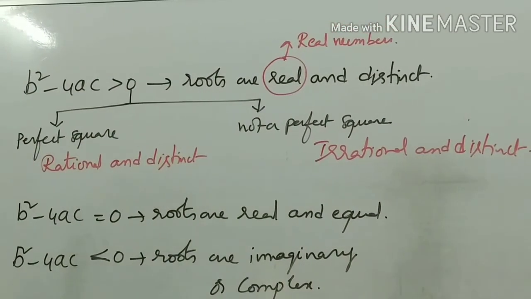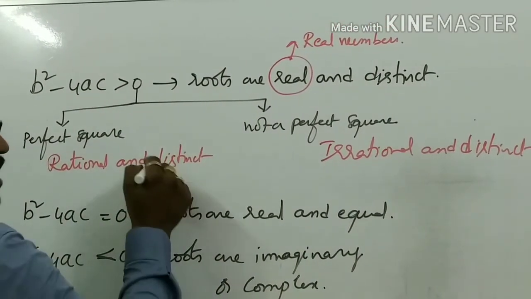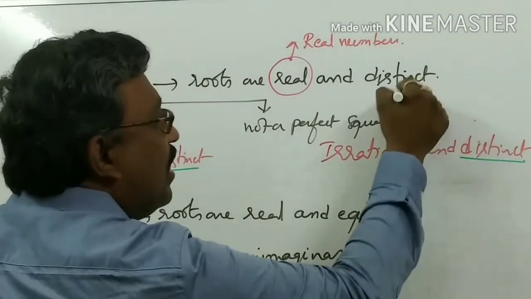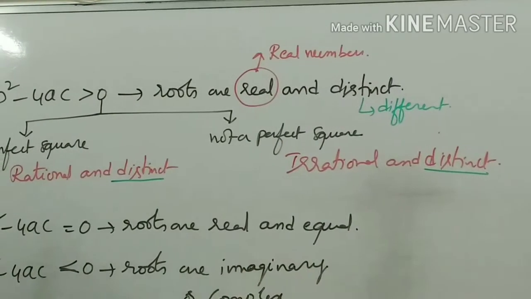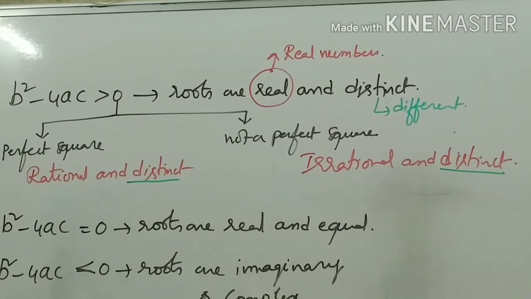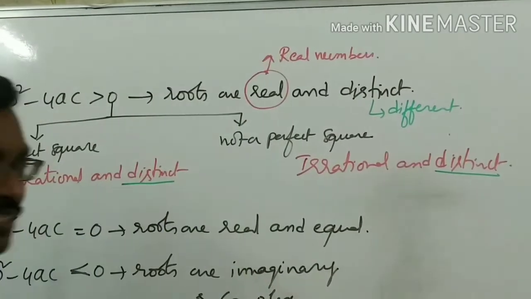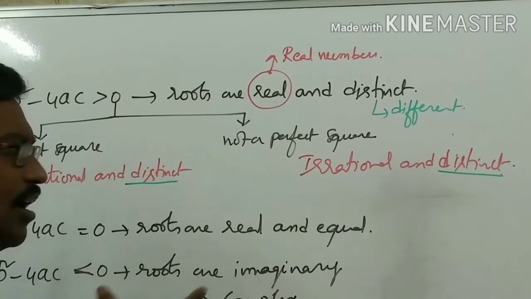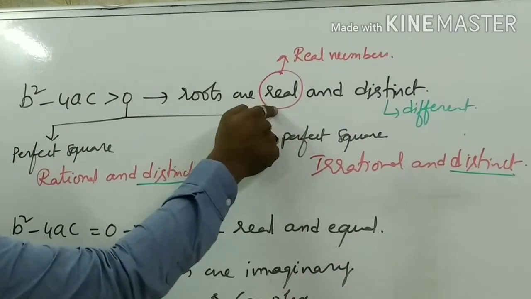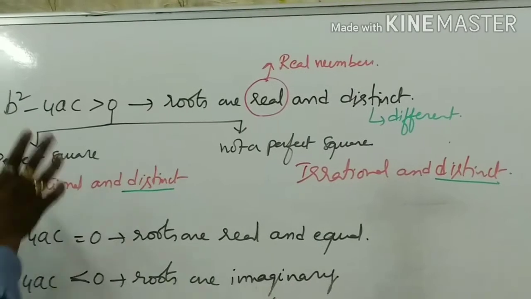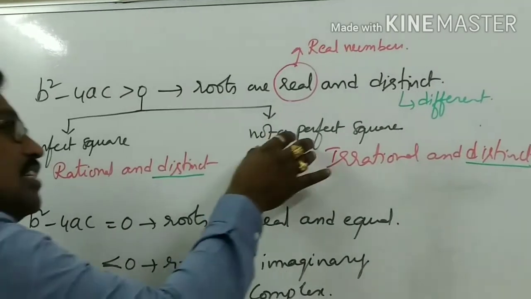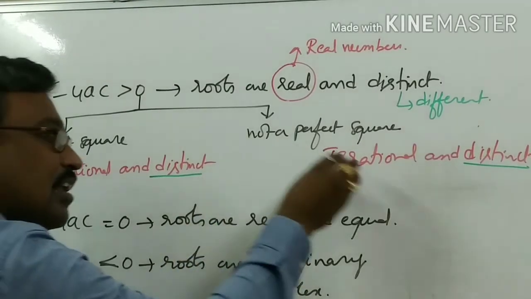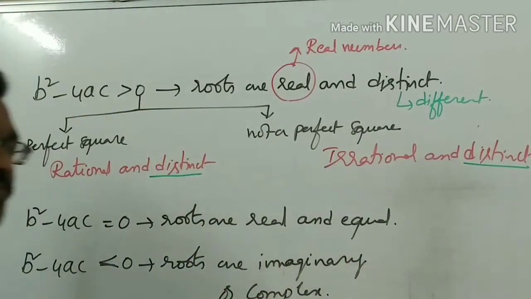Whatever it may be, the common thing is distinct. Distinct means different. There are two different roots, and of course they both are real roots. Somewhat extra: if it is a perfect square, the roots are rational roots, and of course they are different. If it is not a perfect square, the roots are irrational roots and they are different.